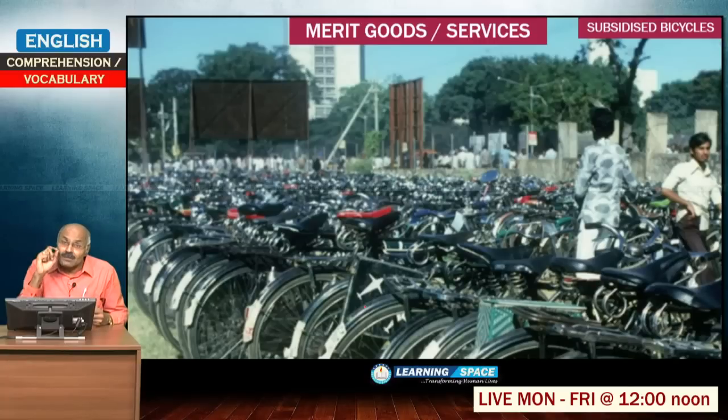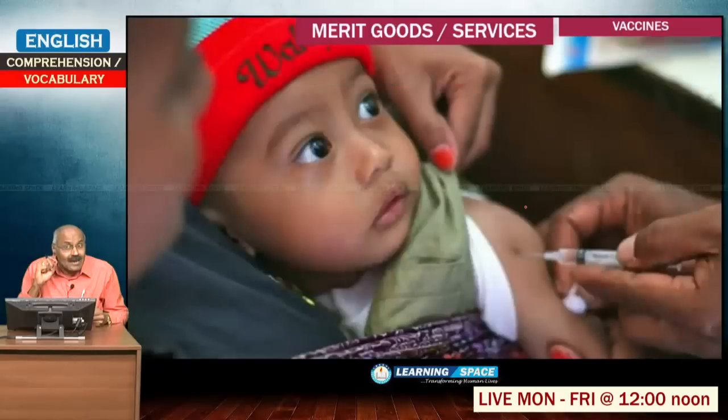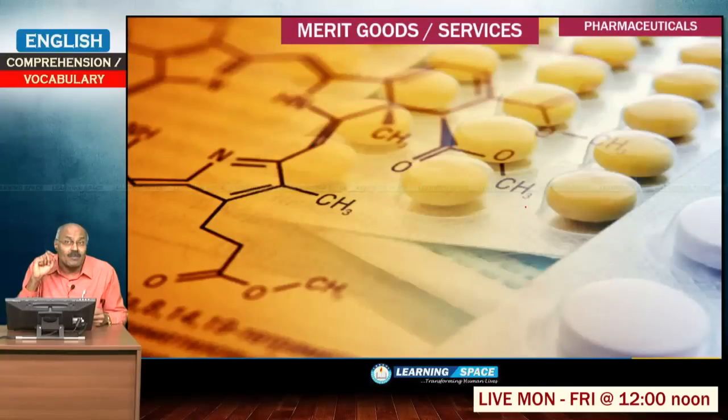Merit goods are goods and services such as bicycles. Taxation on bicycles can be less because they are required by the common man. Vaccines can be considered merit goods, and so can pharmaceuticals and medicines, which are required by the common man.